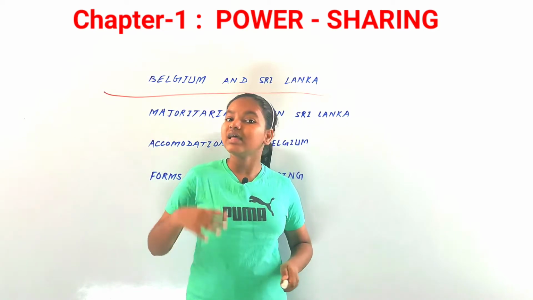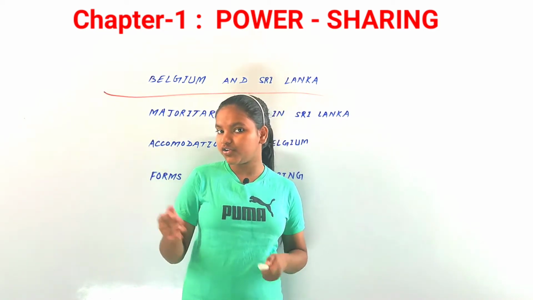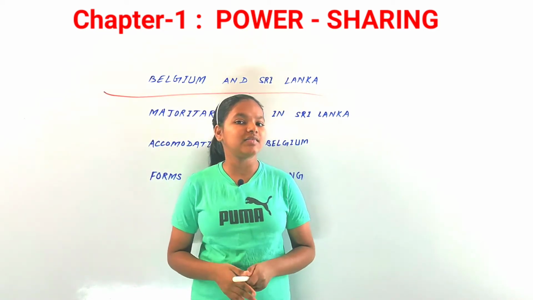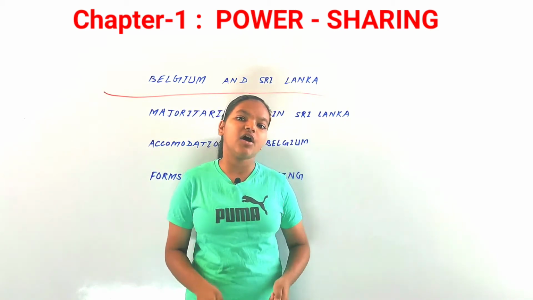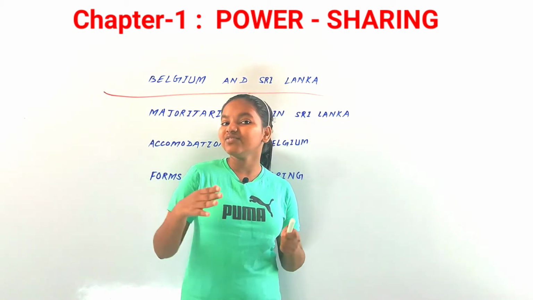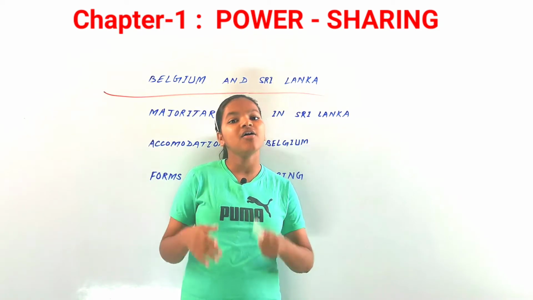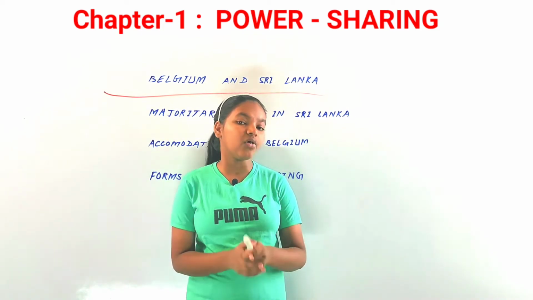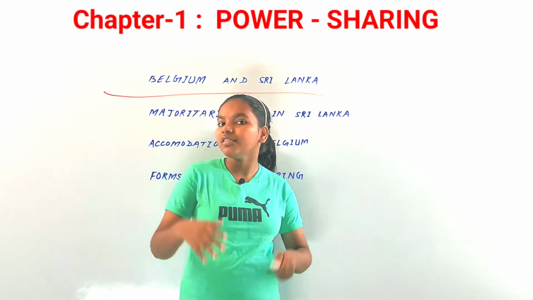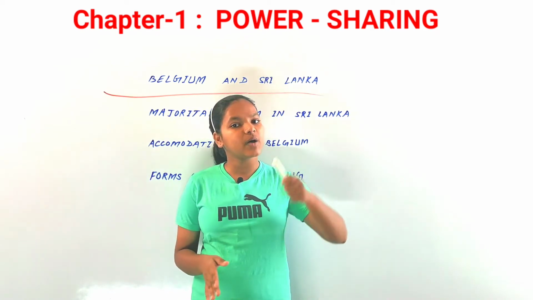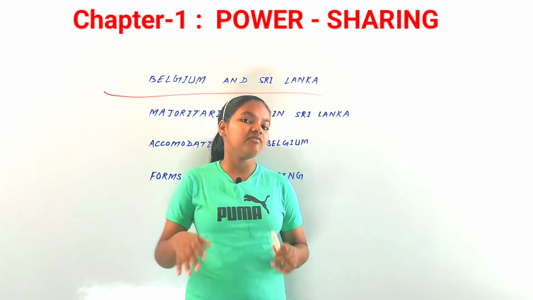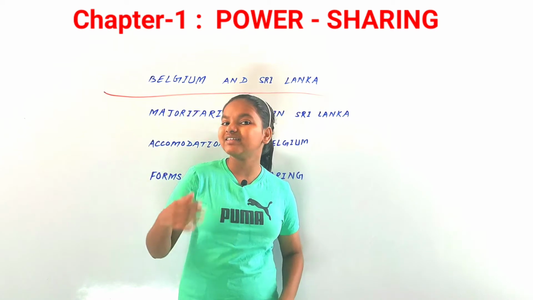If we talk about the ethnic composition of Belgium, it is very complex. Around 59% of the whole population lives in the Flemish region, where most people are Dutch speaking, and 40% of the population of Belgium lives in the Wallonia region and is French speaking.